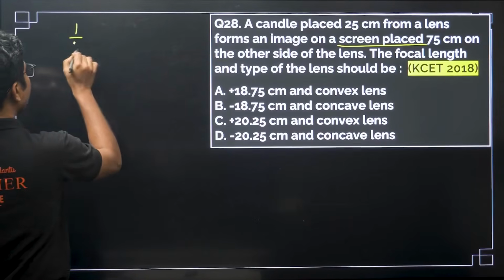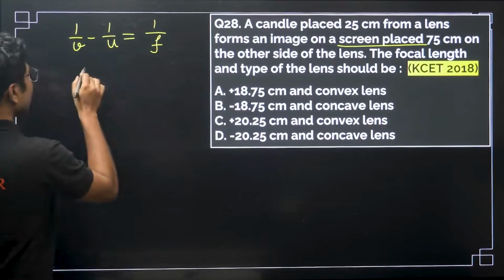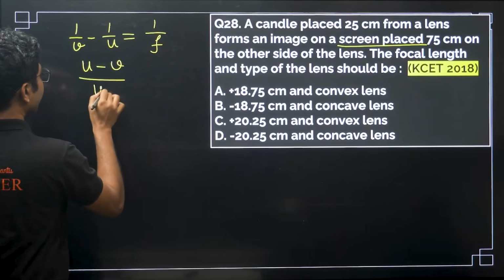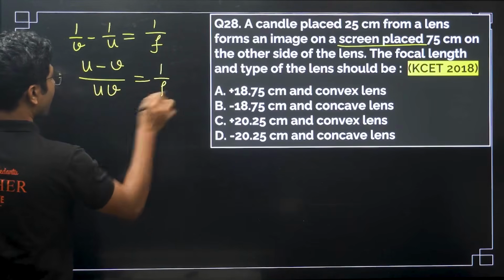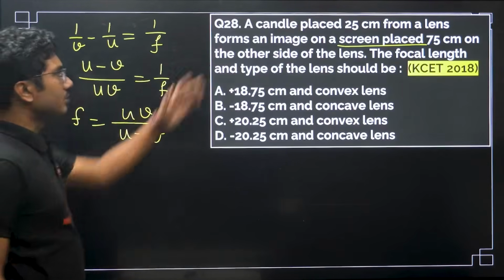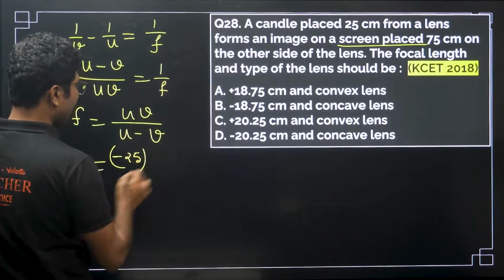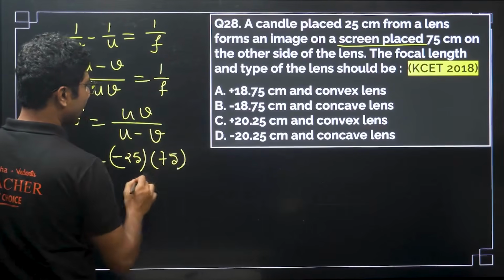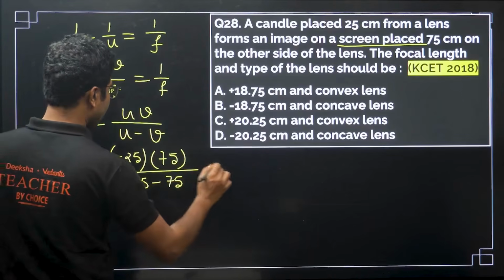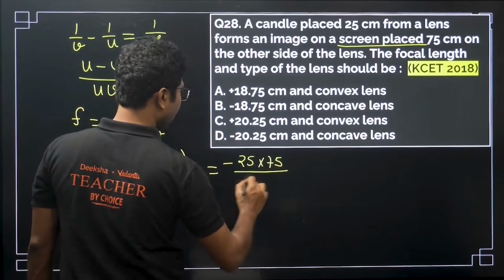1 by V minus 1 by U equals 1 by F. So (U minus V) by UV equals 1 by F, or F equals UV by (U minus V). Just put the values. U is negative as per sign convention, so U is minus 25, and V is on the other side, so it is positive 75. So you get minus 25 into 75 divided by minus 100.